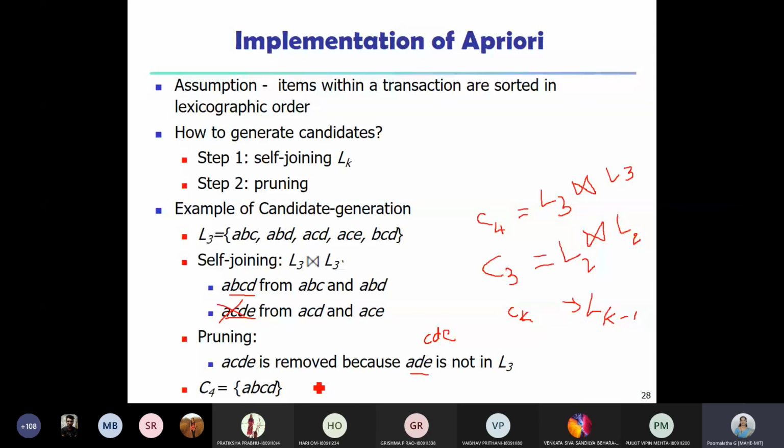So by using these two steps, it is possible for us to find the frequent item sets. This is the first part of the Apriori algorithm. So I'll just stop here. If you have any questions, you can ask me. We'll continue this in the next class, that is next Monday. So we'll see the complete algorithm. We'll also take a proper database of small size and trace the algorithm, and we are going to see how we can perform all these operations.